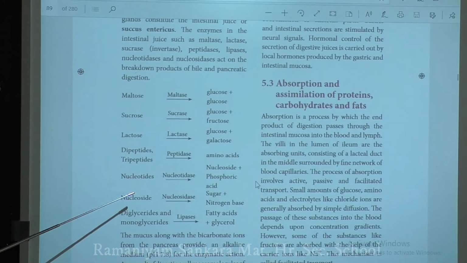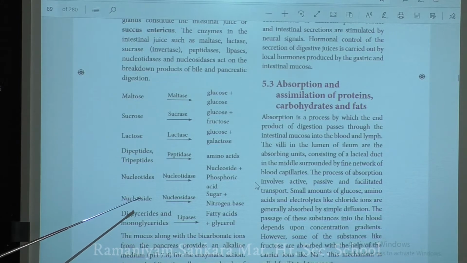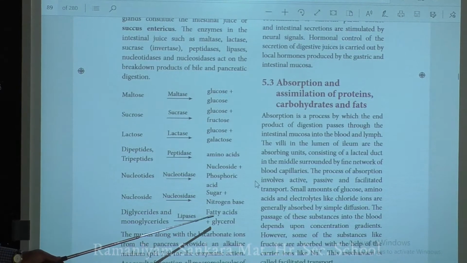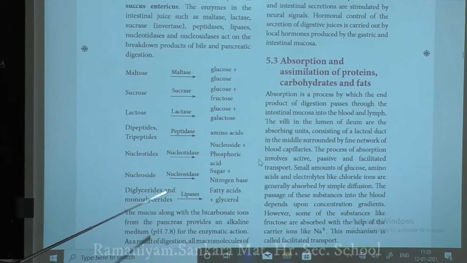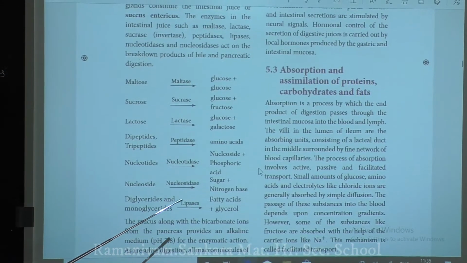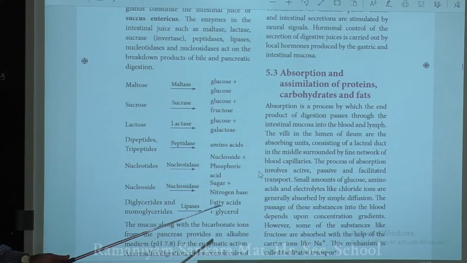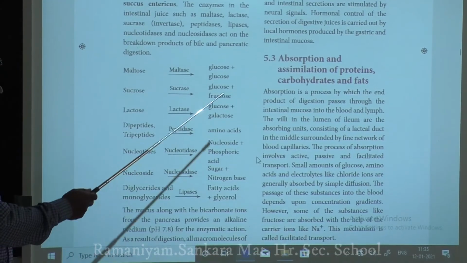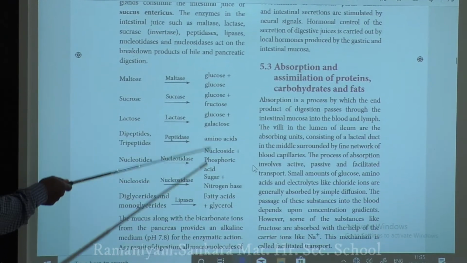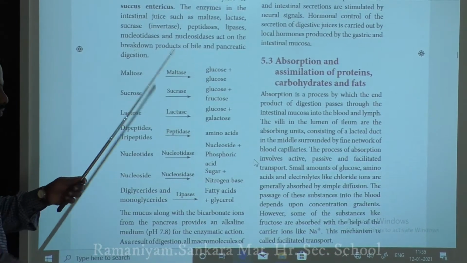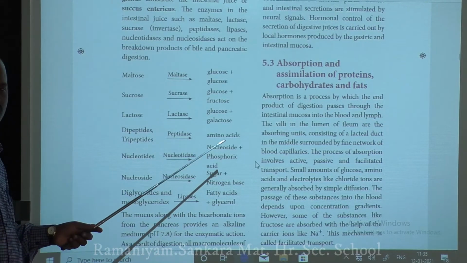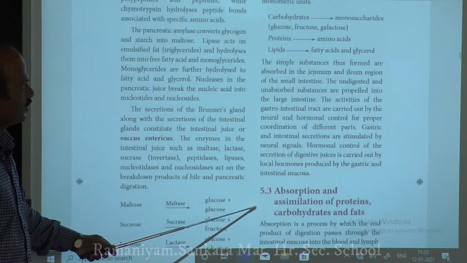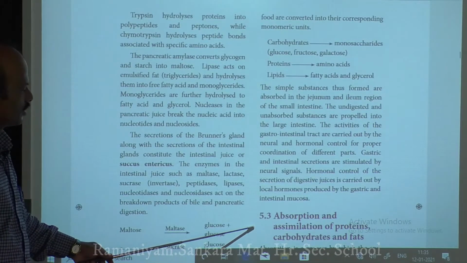When nucleotides or nucleosides are digested, the final product is the nitrogenous base. And fats are digested and produce fatty acid and glycerol. So now, how does this final end product of digestion get absorbed from the intestine, and how is it utilized for the production of energy? That is what we are going to discuss today.